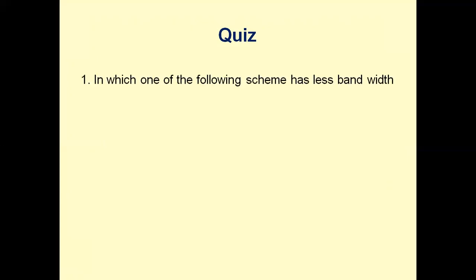So after listening to the lesson, you must be able to answer the following quiz questions. Which of the following schemes has less bandwidth? DSBSC, SSB, AM, VSB. The answer is SSB. SSB requires less bandwidth than all these modulation schemes. As we know, SSB requires a bandwidth equal to half of the bandwidth of AM, half of the bandwidth of DSBSC, and VSB bandwidth is slightly higher than SSB.